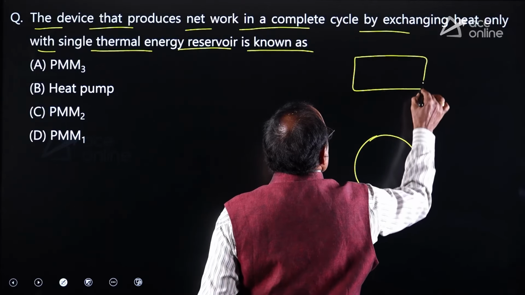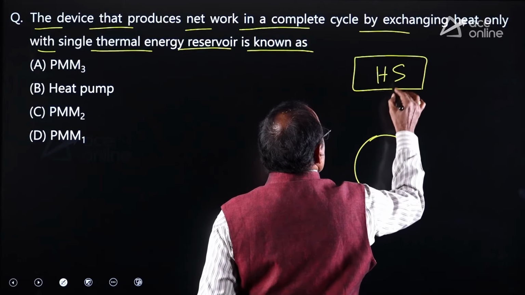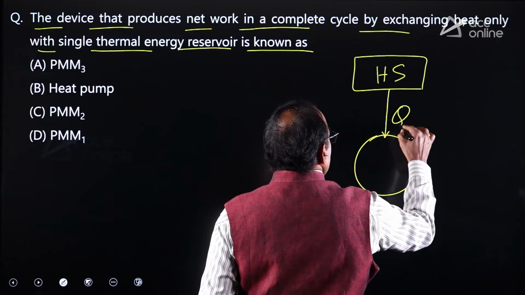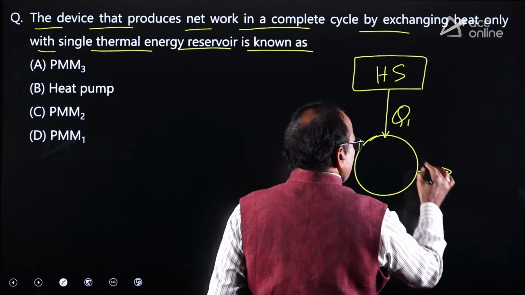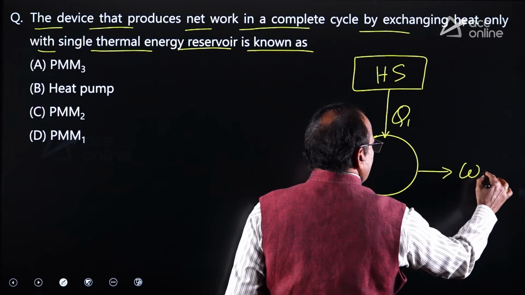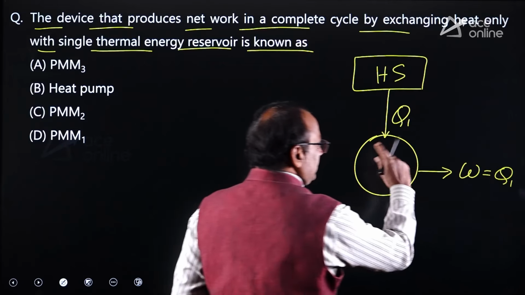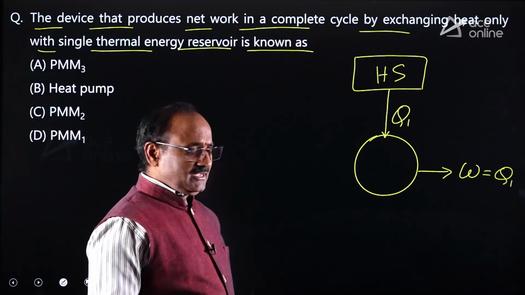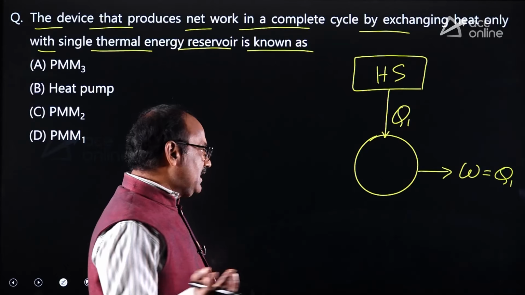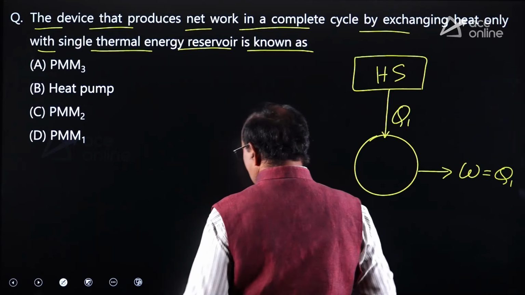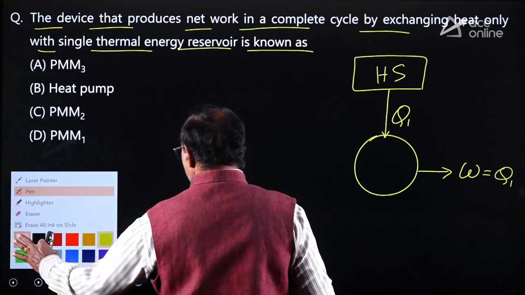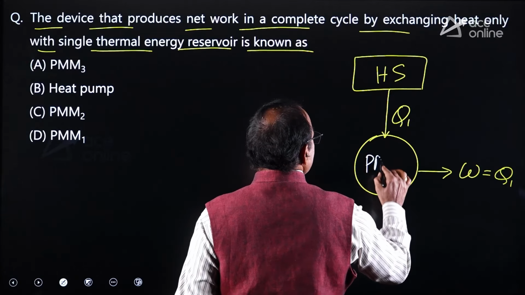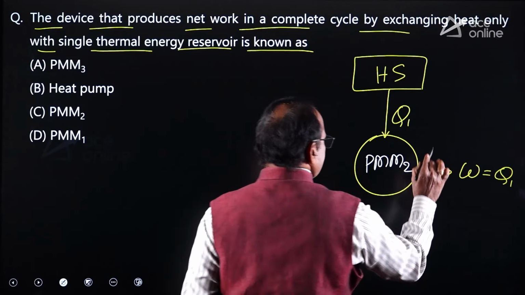An imaginary heat engine is receiving heat from a single thermal reservoir. It is completely converting it into work energy. That means W equal to Q. Indirectly, the complete low grade energy is converted into high grade energy. This kind of engine cannot be practically possible. Of course, this kind of engine you can call PMM2, perpetual motion machine of second kind.